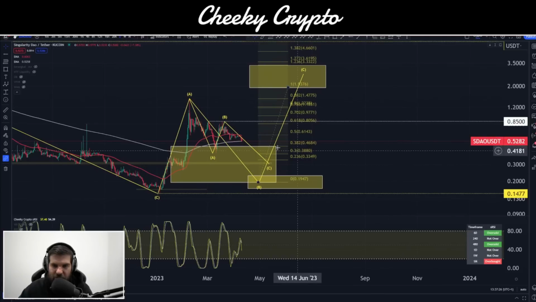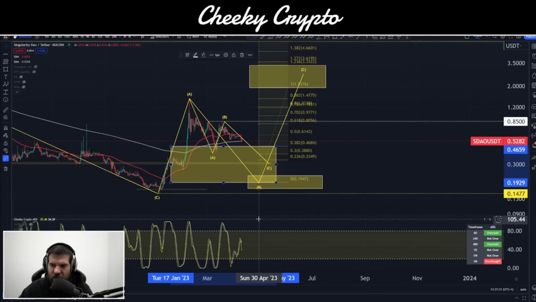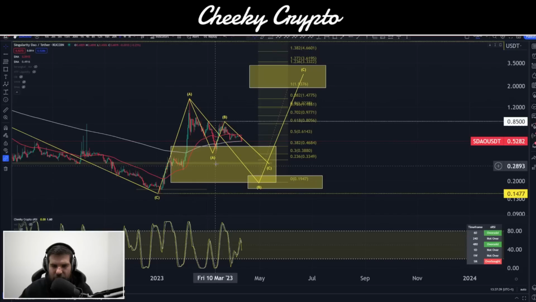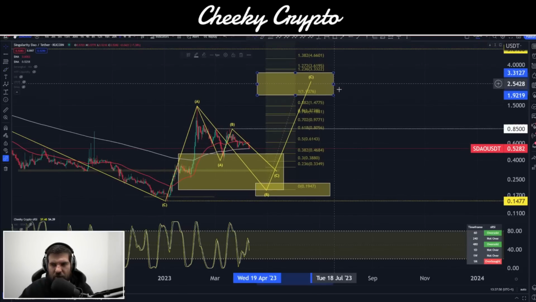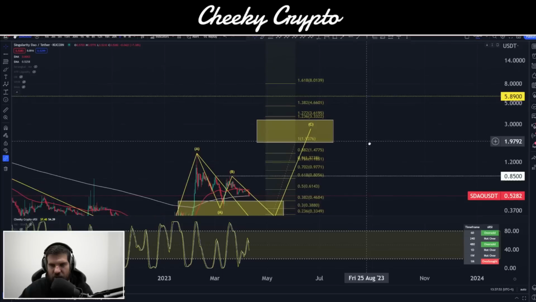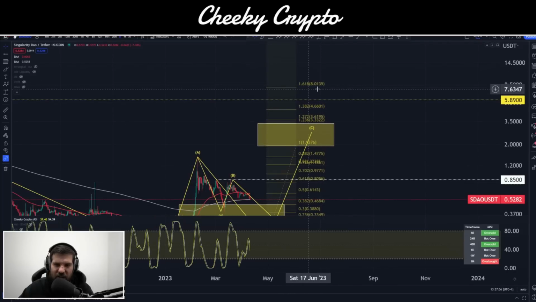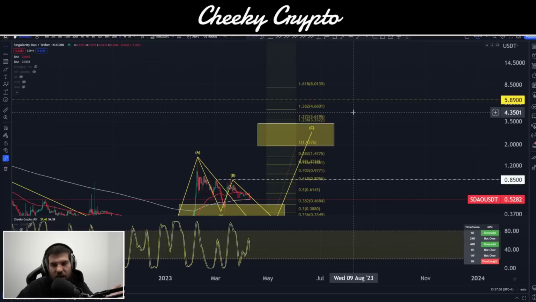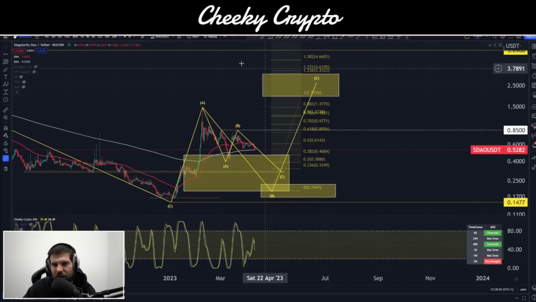So I do think this is going to have some massive surge to the upside at some point. Don't know when, and I cannot time it, but looking at it, I'm quite happy to think about dollar cost averaging pretty much anywhere inside this yellow box, which would be 19.29 cents through to about 46.59 cents. So pretty broad range, but that's going to be a pretty decent DCA area in my humble opinion. And I think that's going to tie in quite nicely with a bigger surge to the upside and some fantastic gains in the future. And like I said, we do have this area up here between 192 and 333. I still expect us to more likely push above the 1.618, tying in more towards the 10, 20, 30, maybe even $40 in the future. So it'd be interesting to see how that one plays out.